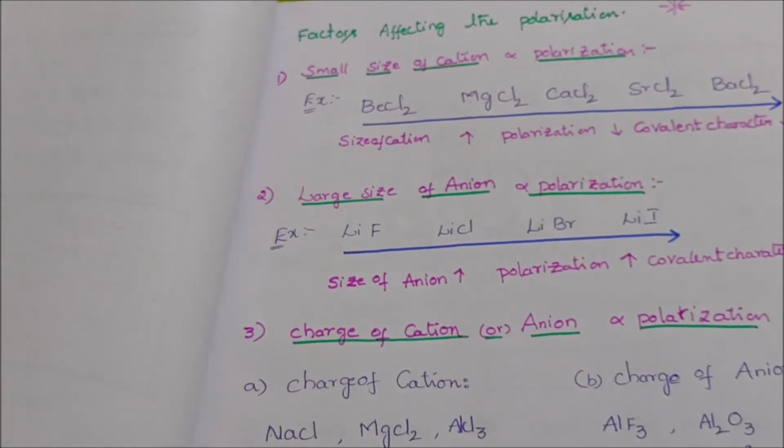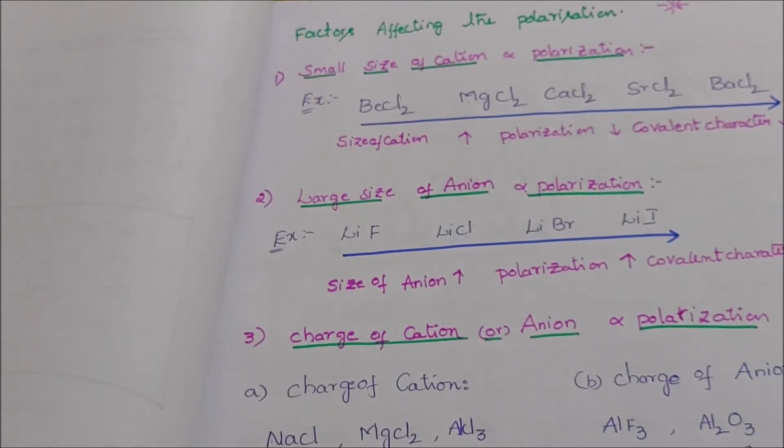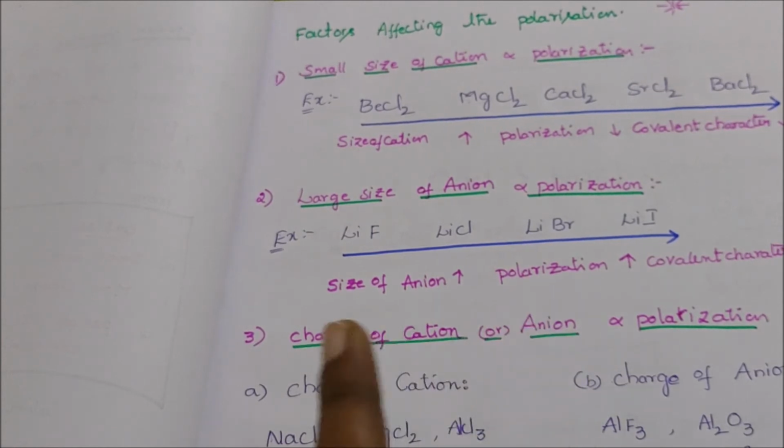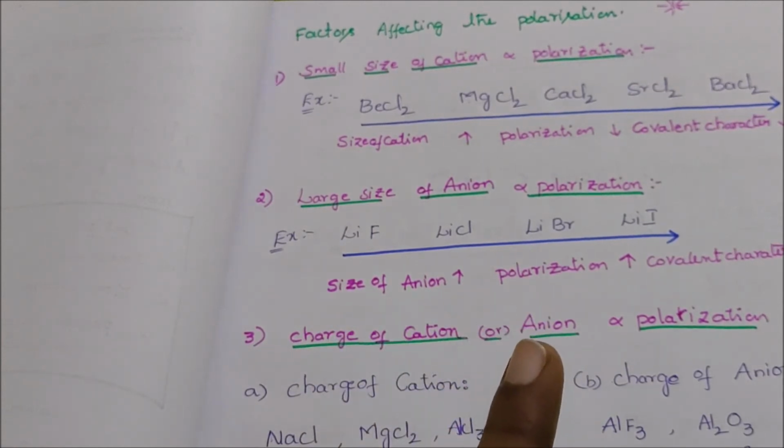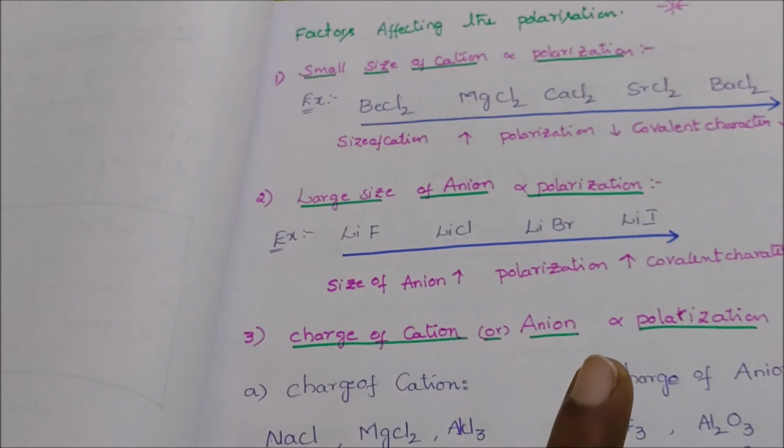The next factor is large size of anion. With large size of anion, the polarization of the anion increases and covalent character increases. Let us look at this example: LiF, LiCl, LiBr, LiI. Here the size of the anion increases. Fluorine has smaller size than chlorine, chlorine is smaller than bromine, then iodine.